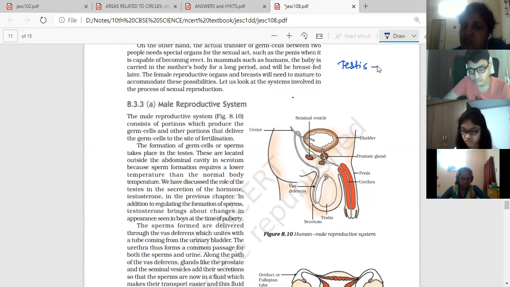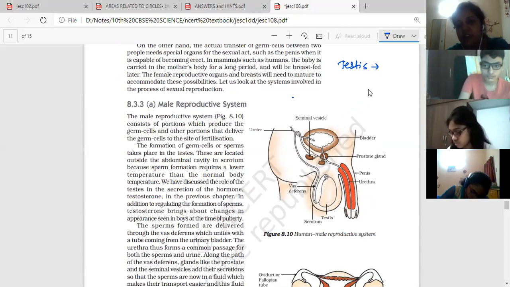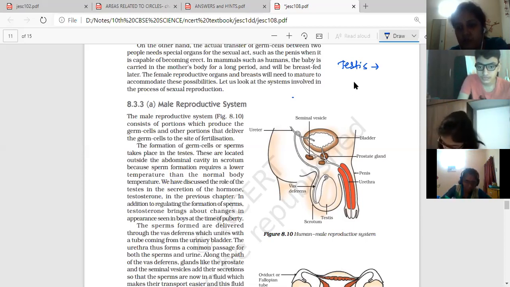So the function of testes. What are the functions of testes? Two functions of testes. It's a site of sperm production. Site of sperm production, right?